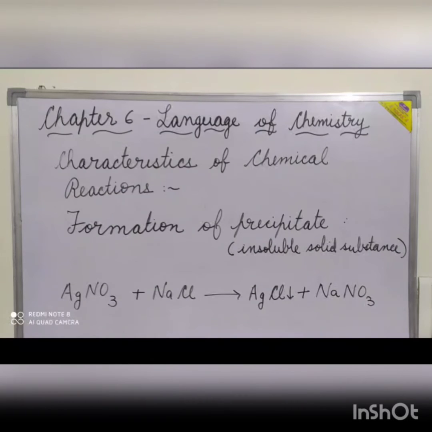Next characteristic of chemical reaction is formation of precipitate. Precipitate is an insoluble solid substance formed during a reaction. It settles down at the base as it is insoluble. The precipitate formation is shown by the arrow pointing downwards.